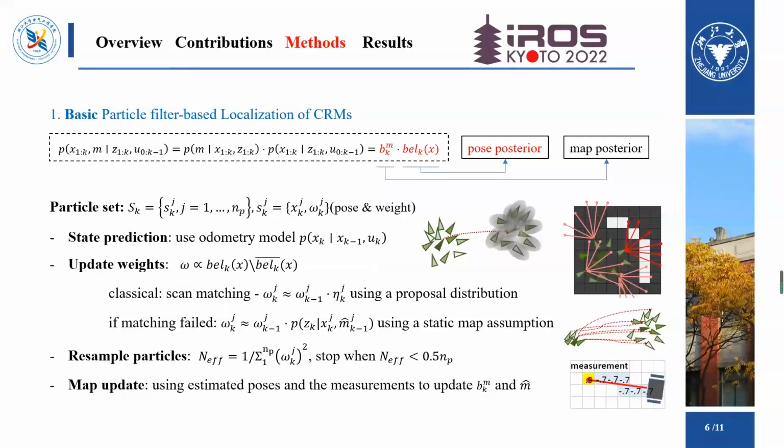We first introduce the basic particle filter-based localization of CRMs. For an RBPF method, the pose and map posterior updates are factorized independently. So, the key point is to estimate the pose. This is the basic procedure of an RBPF. We set the particle set containing NP particles. Each particle contains the robot pose X and its weight omega. We first sample the candidate pose for particles using the odometry model, then update the weights using the classical scan matching method and a measurement likelihood as a backup if scan matching failed. Then we resample the most effective particles and update the confidence-rich map using the estimated pose.